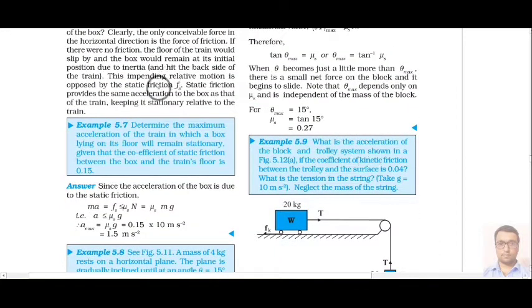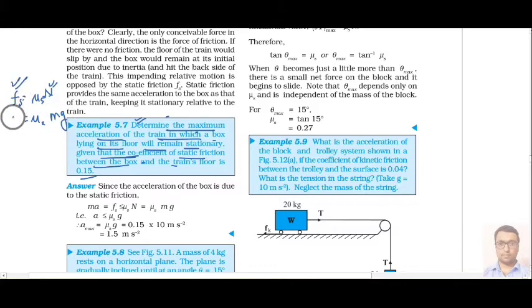Let us try to understand this concept with an example. It says: determine the maximum acceleration of the train in which a box lying on its floor remains stationary, given the coefficient of static friction. We know that the limiting friction Fs equals mu s into N. N is the normal reaction, that is mg.